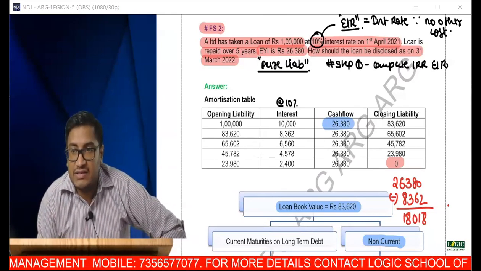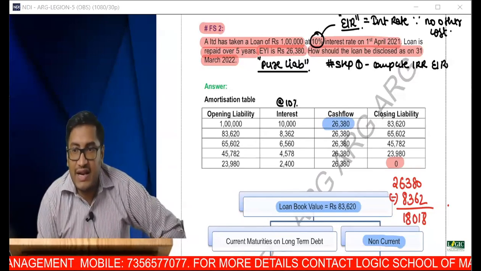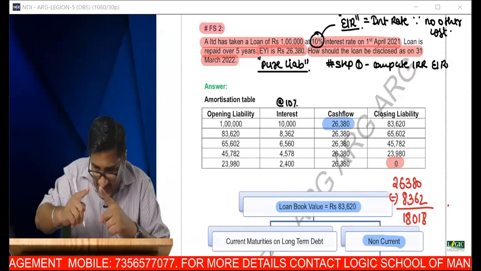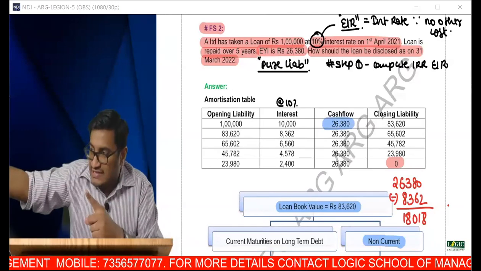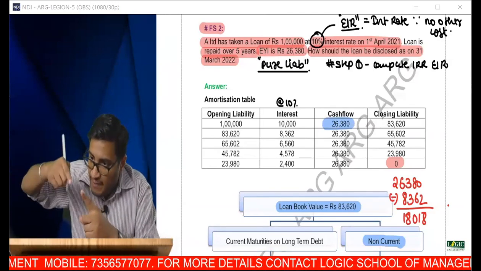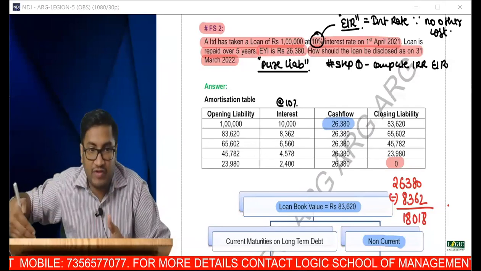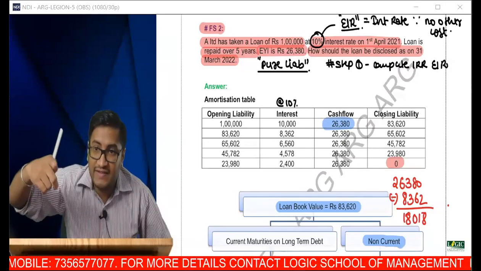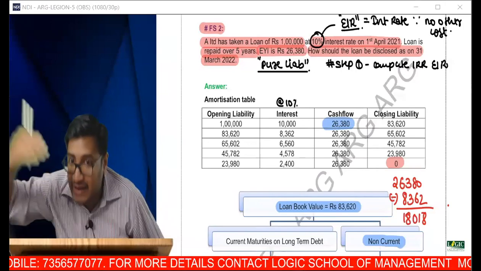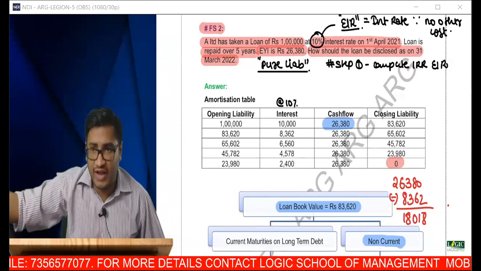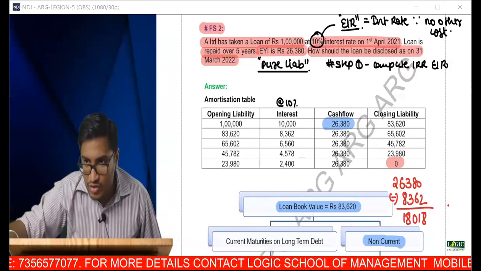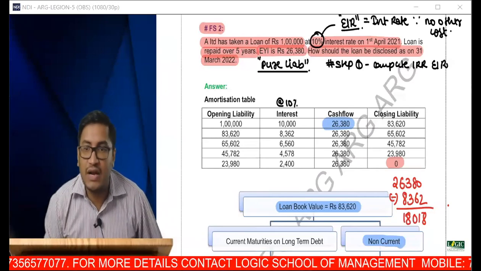Sir, 26 is the amount that I have to repay in the next 1 year. But the interest will become due only after 1 year. Now interest is not due. You cannot take interest. Is that okay?